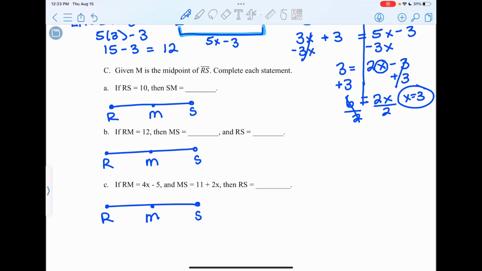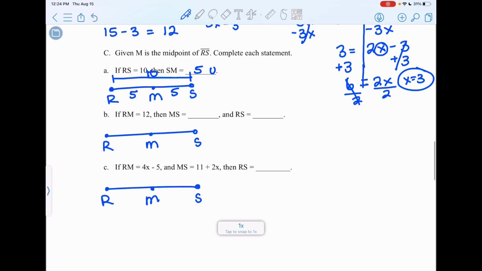In A, it says that if RS is 10 units, so the entire thing is 10 units, what is SM? Well, if the entire thing is 10 and the midpoint is splitting the segment in half, then I know that each part is going to be 5 units. In B, it says if RM is 12, then MS would also be 12, because the midpoint splits it in half, and that must mean that together RS is 12 plus 12, which will be 24 units.